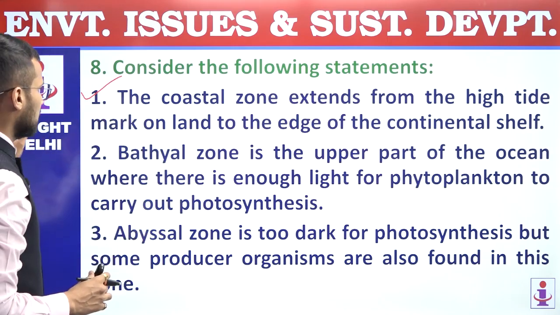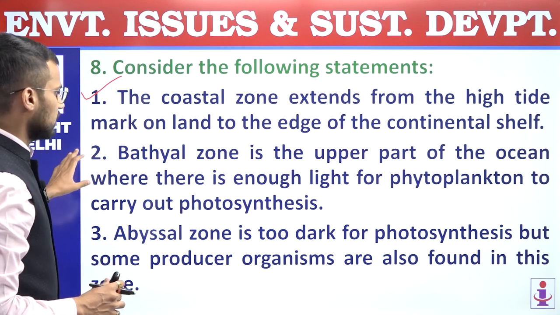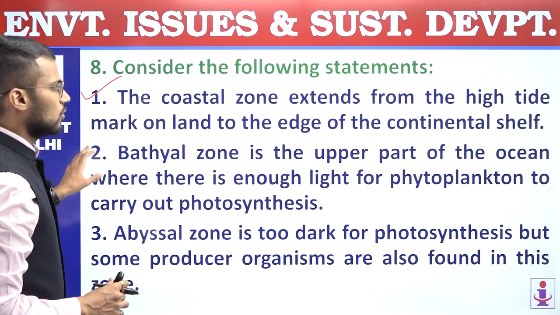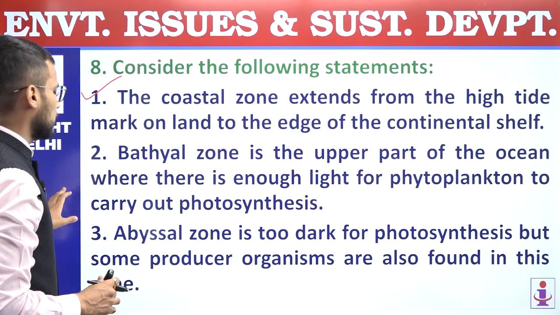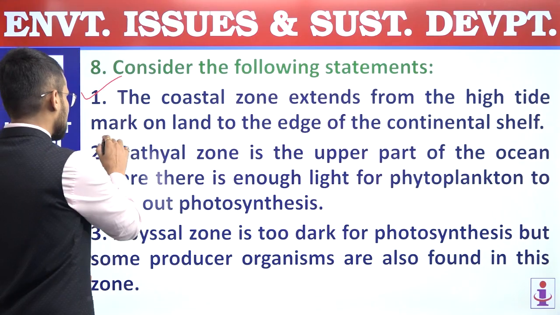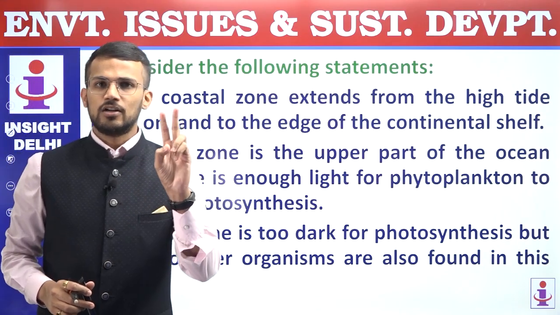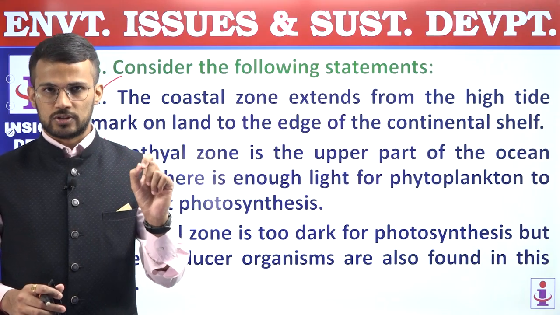Second, bathyal zone is the upper part of the ocean where there is enough light for phytoplanktons to carry out photosynthesis. Now this statement is an incorrect statement. Why it is incorrect? We discussed that there are 2 parts of aquatic ecosystem.